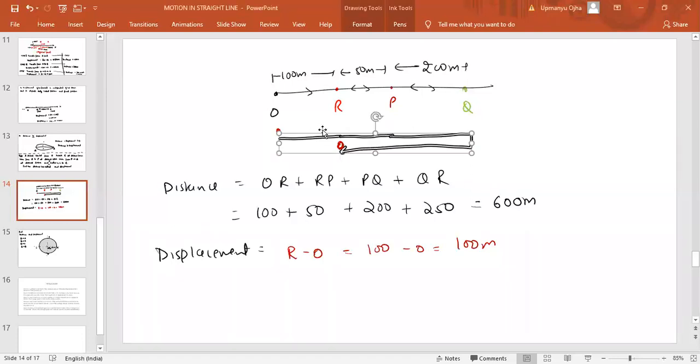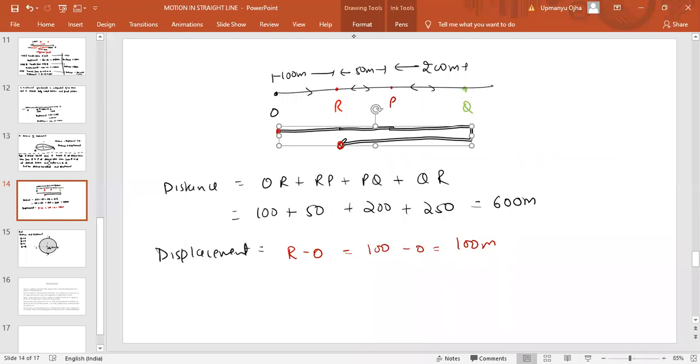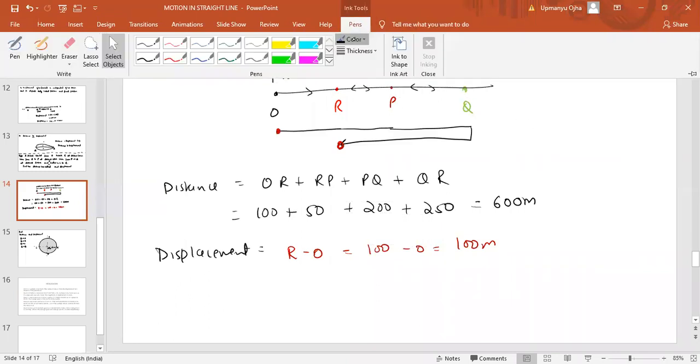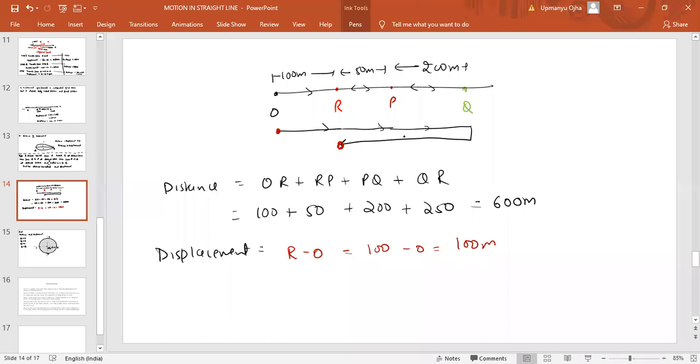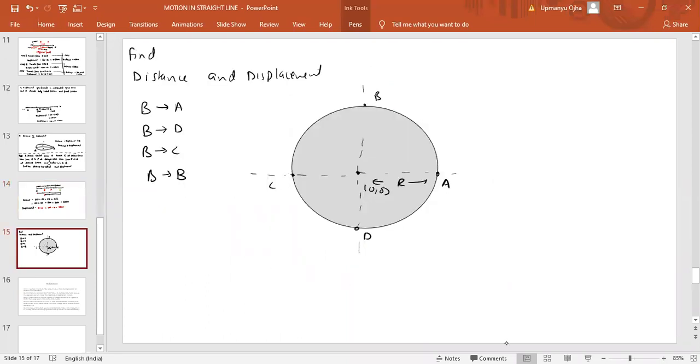It started from O. It travels initially like this, then it turns back. Okay, understand? So don't get confused about outside or inside. Distance equal to displacement.